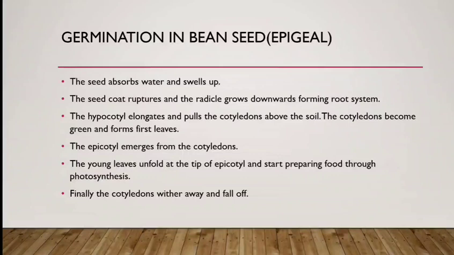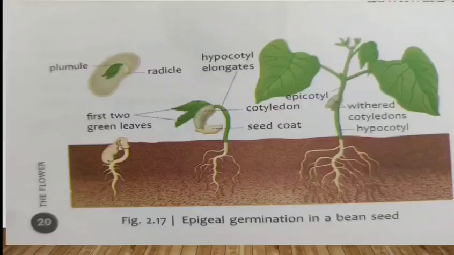Second, the seed coat ruptures and the radicle grows downward, forming the root system. After the seed swells up, the seed coat will rupture and the radicle will start growing downwards and will form roots, as you can see in the given diagram.